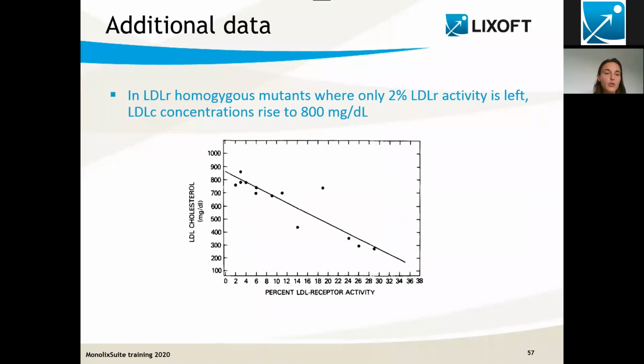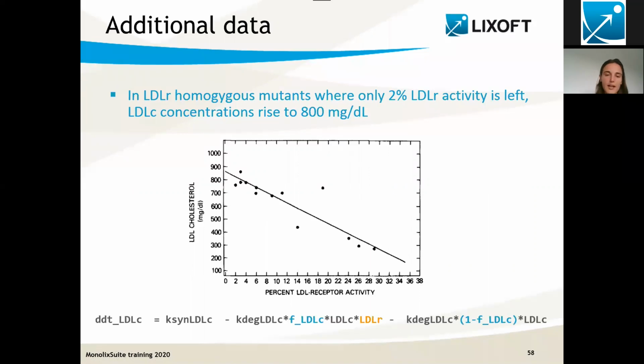For this, we're going to look into the homozygous mutants for the LDLR receptor. That's the kind of information we get from the literature, where we have found several individuals that have several levels of remaining LDLR receptor activity, and we have measured the cholesterol concentration for these different patients. And what we see is that if the LDLR receptor is completely shut down, there is no activity left anymore, we have a cholesterol concentration around 800 milligrams per deciliter.